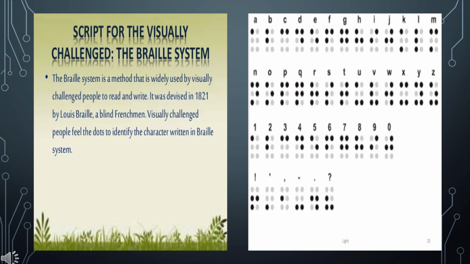A visually handicapped person is taught to feel the projections using his or her fingers and thus recognize each letter. This way, he or she is able to read books printed in Braille.